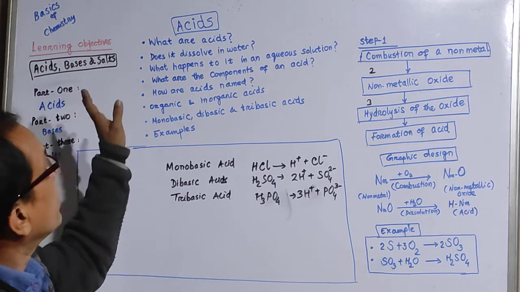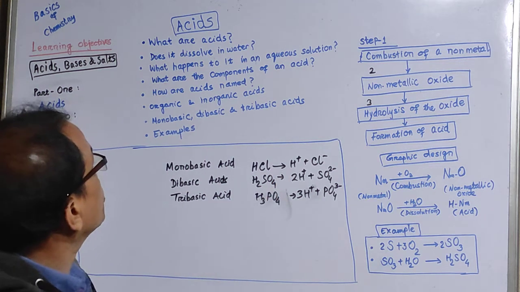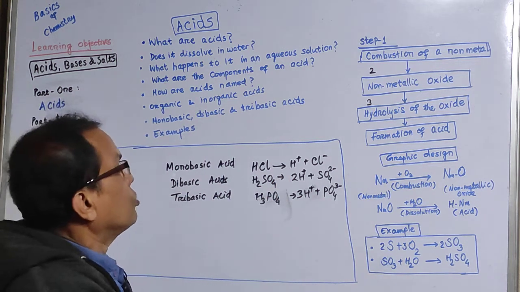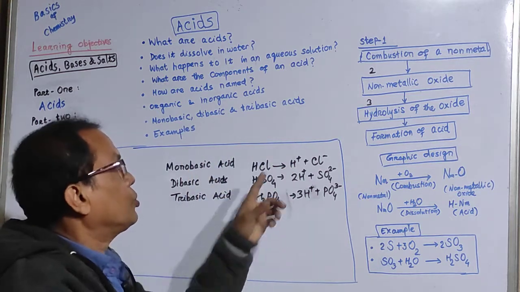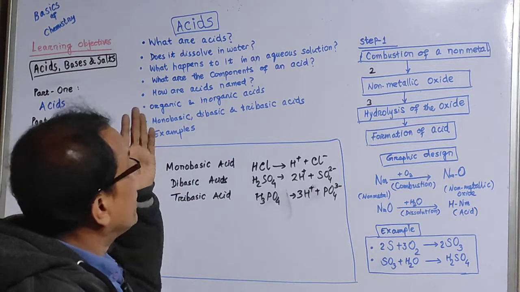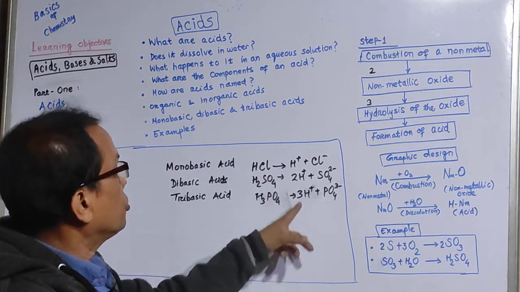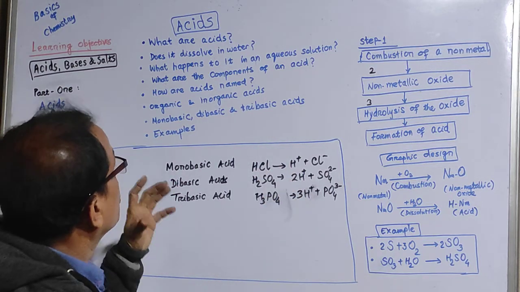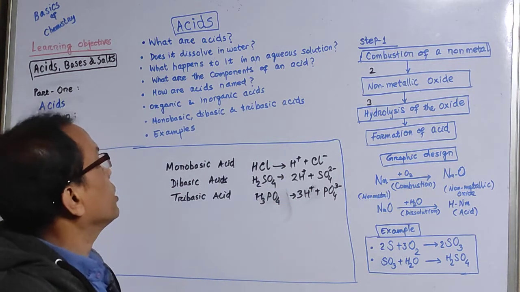So as a whole, acids are those liquids that contain H plus ions in solution, and when we form an aqueous solution, the molecule of an acid is separated into ions. This is called ionization. Since acids contain these two ions, one a non-metallic ion and the other a hydrogen ion, their naming also depends on the number of hydrogen atoms.